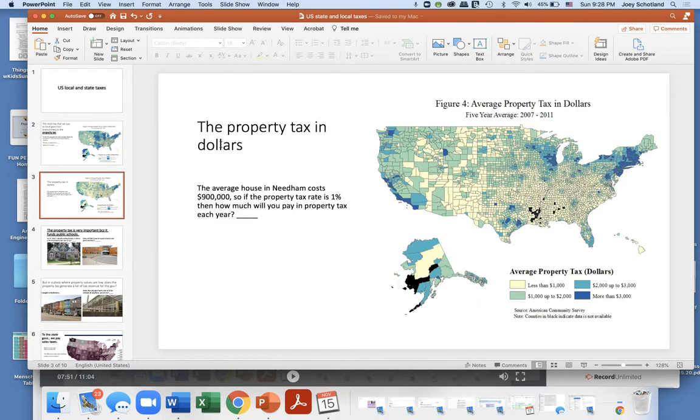Here is the property tax in terms of dollars. Okay, so if you look at the key or legend, you can see where they're paying less than $1,000 in property taxes, and you can see where they're spending more money than that. The average house in Needham costs $900,000. So if the property tax rate is 1% of that, then roughly how much will you pay in property tax each year? In other words, what's 1% of $900,000?